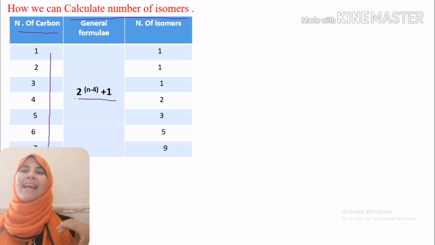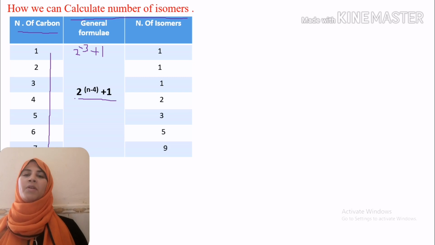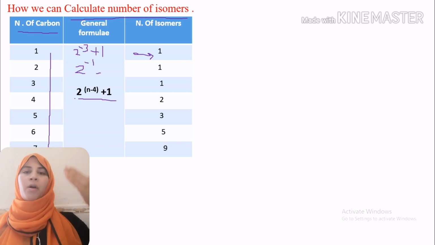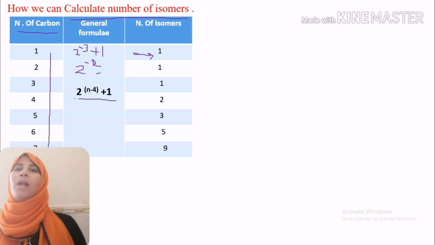So by applying n, the number of carbon atoms, to the rule 2 raised to the power n minus 4 plus 1: for 2 carbon atoms, n minus 4 equals minus 2, so we expect it to equal 0, and 0 plus 1 equals 1. So we have 1 isomer.